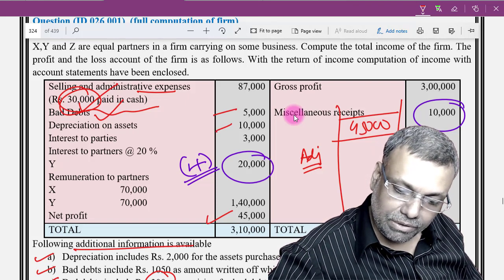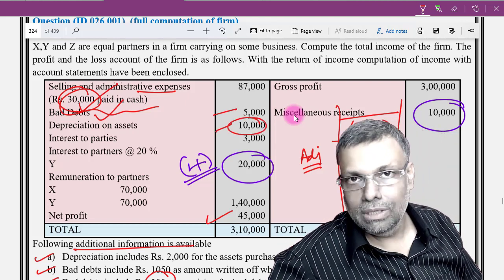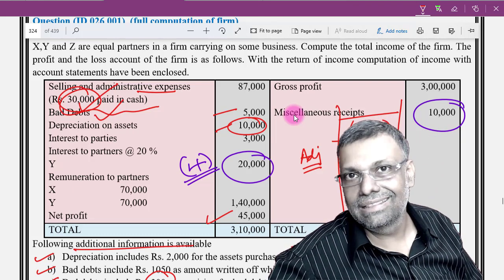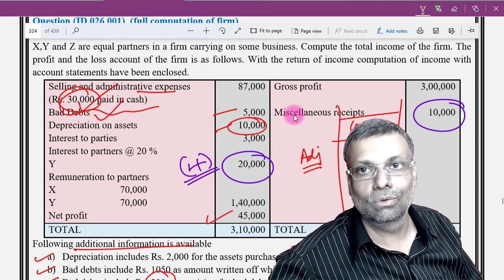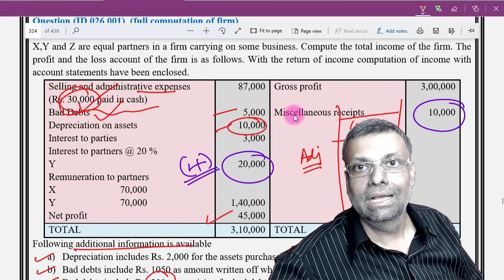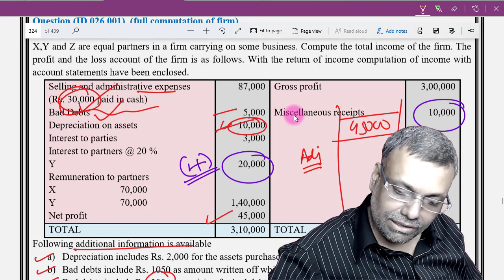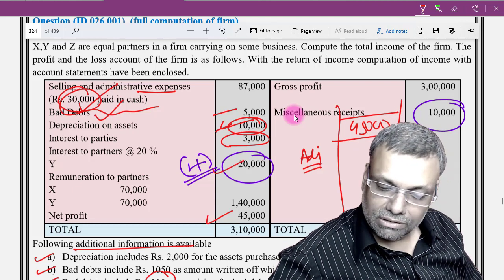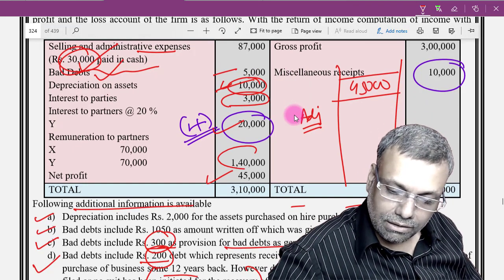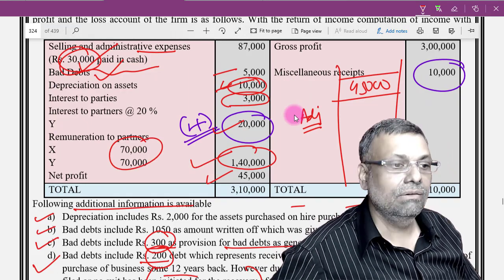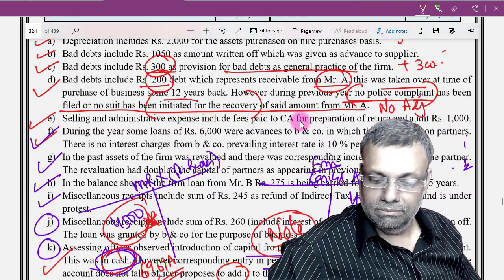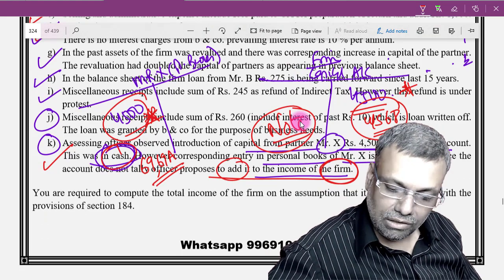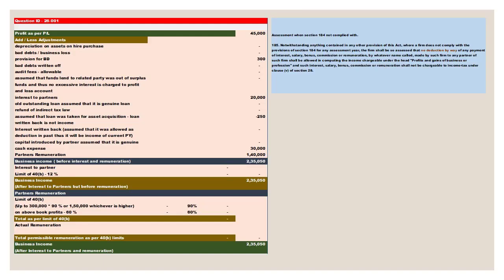Then bad debts and depreciation. Okay. When it comes to depreciation, book depreciation add, tax depreciation less. But again, that data is not there. If you want, write a note that book depreciation is the same as tax depreciation, and so no adjustment is done. Okay. Interest to partners. Now interest to partners, there is nothing wrong. Okay. Interest to partner 20,000 I have already added. Remuneration to the partner total I will be adding, okay, 1,40,000, and I will be computing my income. And because of this section 184 violation, section 40B, remuneration and interest deduction will not be allowed. That's the total, and get the answer.